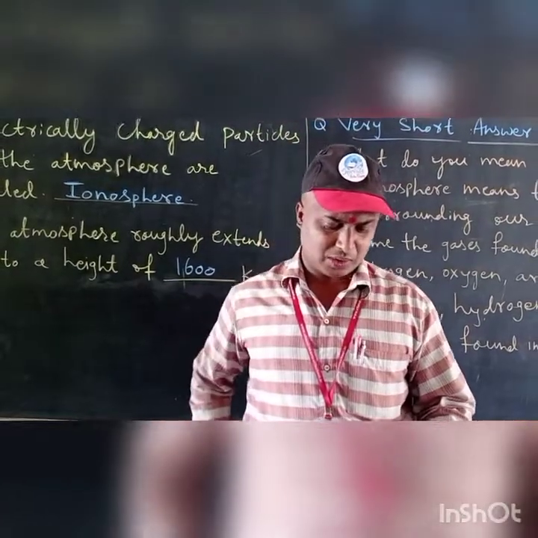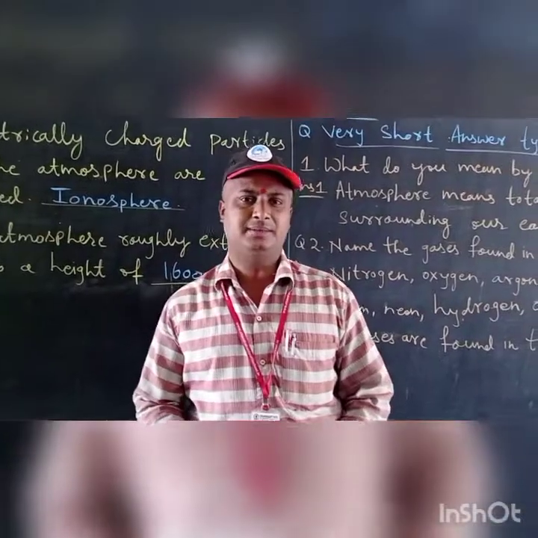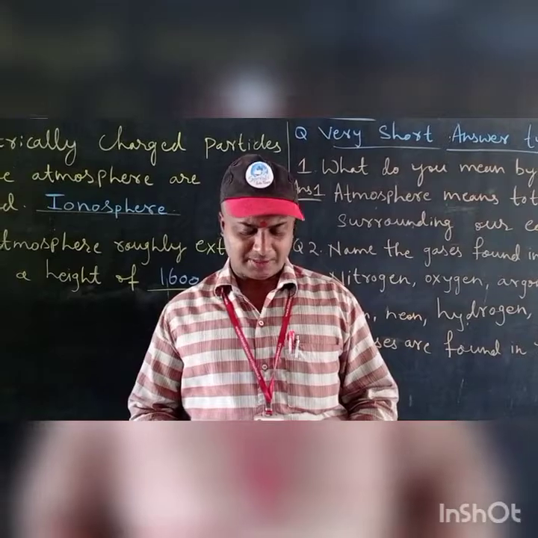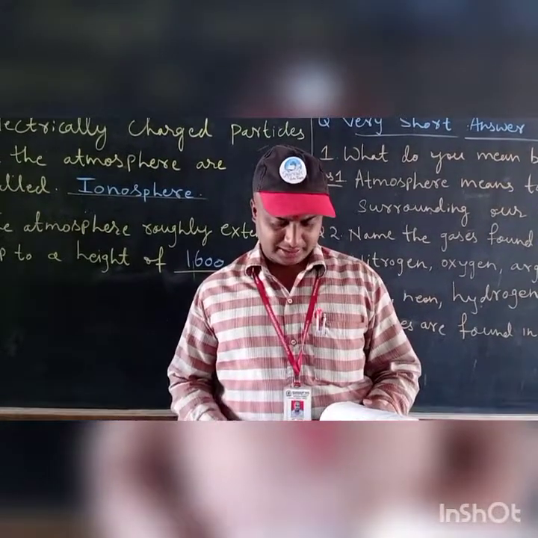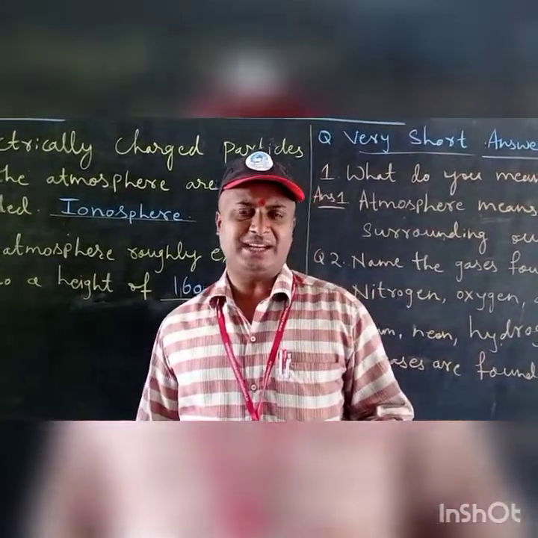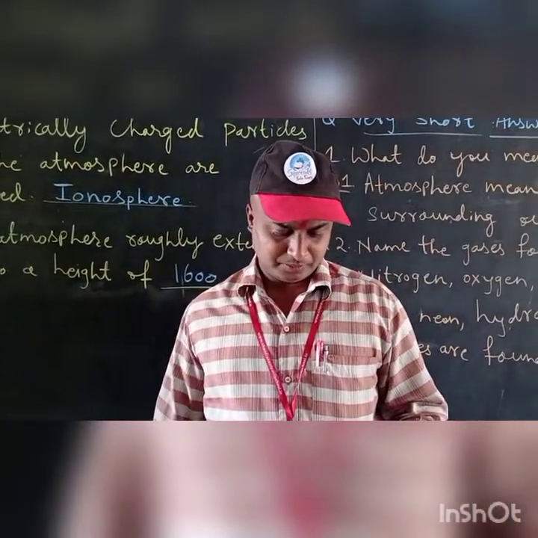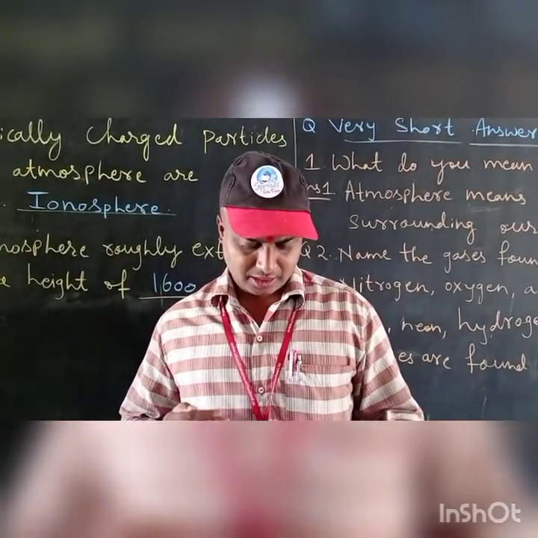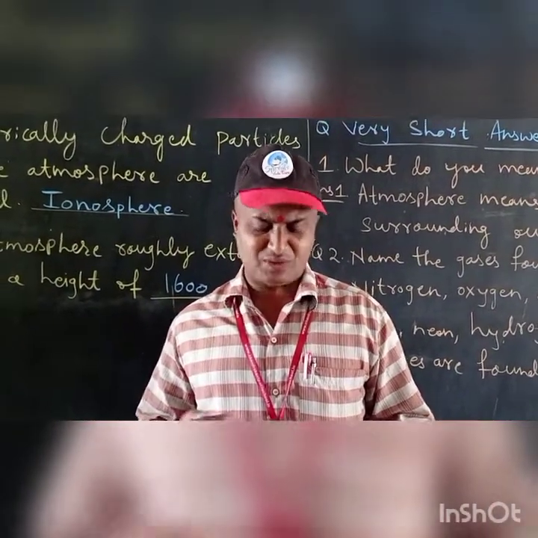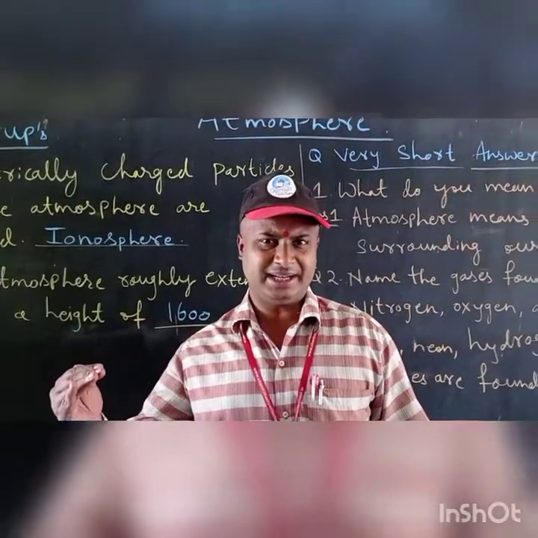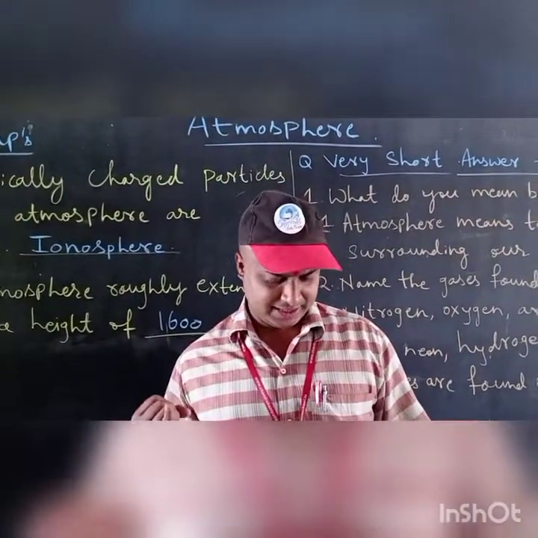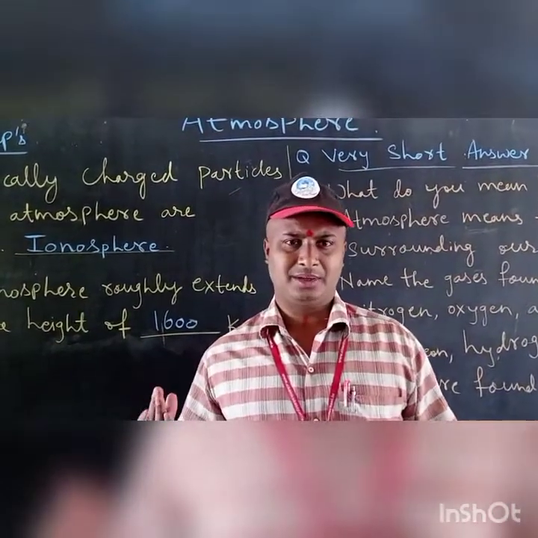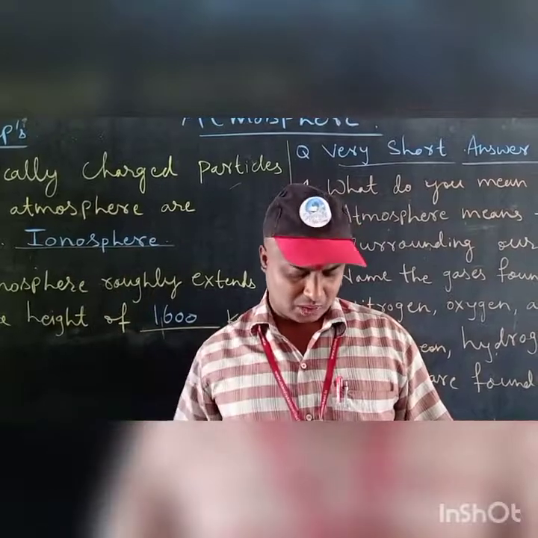Second question, write a short note on the atmospheric layers of the earth. How will you write? The atmospheric layers of the earth are, first point, troposphere. The first layer of the atmosphere is the troposphere, which immediately surrounds us. Second is the stratosphere, which lies just above the troposphere.